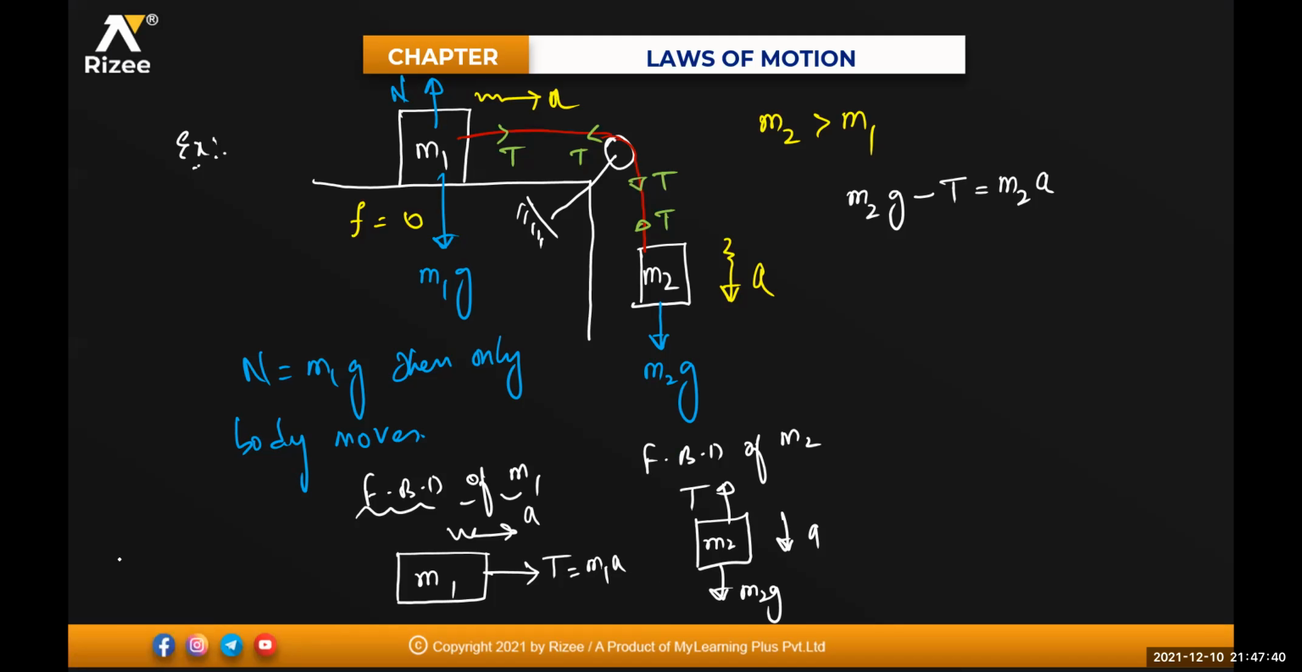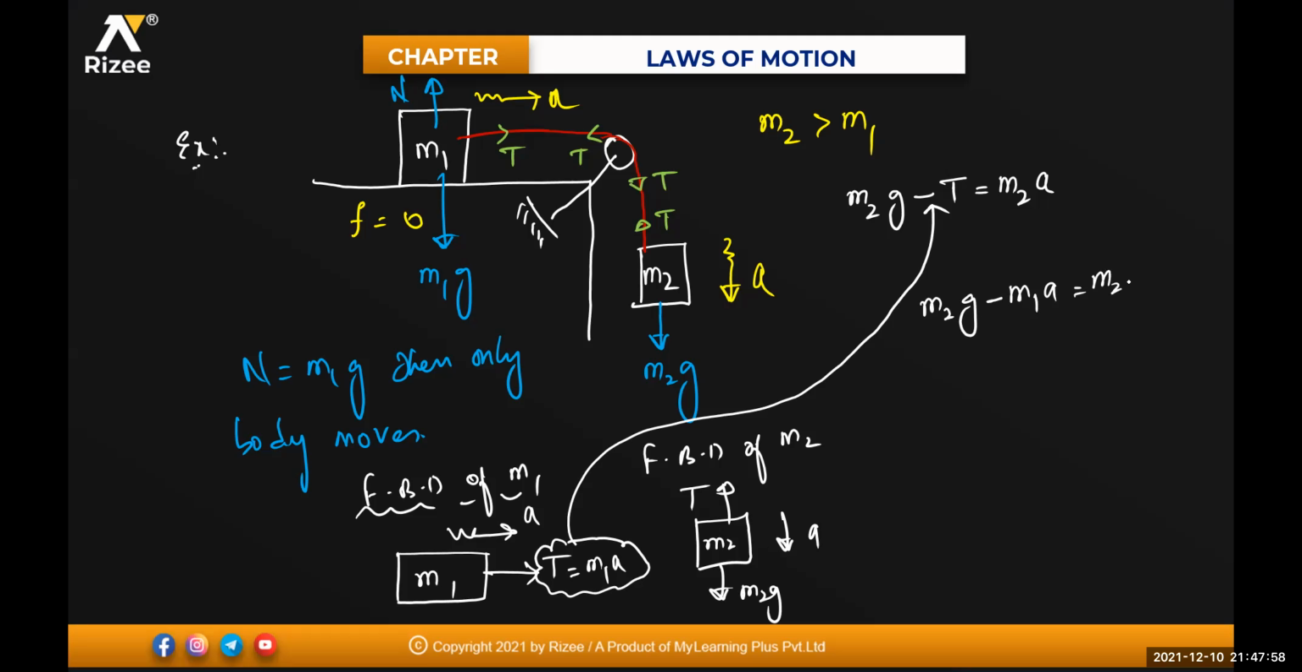So now I've written the equation. Downward force M2g minus opposite force T is equal to M2 into a. What is the value of T, beta? T is equal to M1 into a. Now substitute that value here. So it is M2 into g minus M1 into a will be equal to M2 into a.